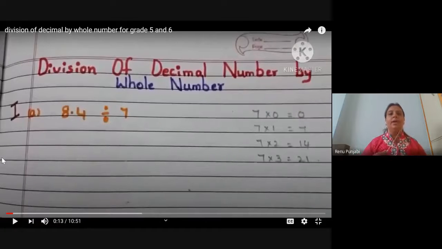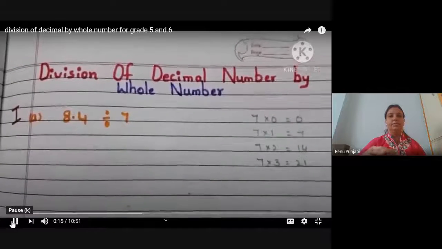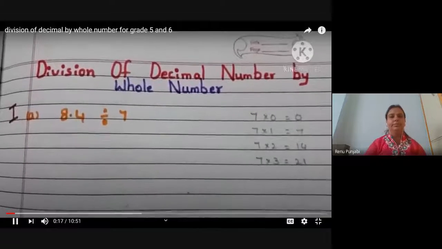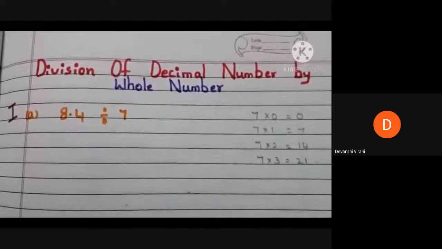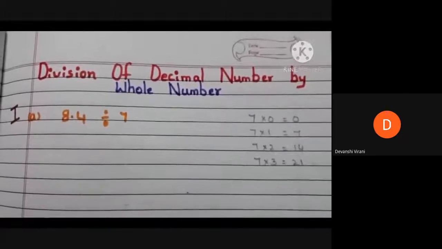Division of decimal number by whole number means one number is the decimal number and another number is the whole number. In this also, simply forget about the decimal first, simply divide it, and when the quotient arrives, you have to see in your dividend how many places are there after the decimal. So in your quotient also, count the number of digits from the back and put the decimal. Same like normal division, but in the quotient we get the decimal point, meaning that we get a decimal number as a quotient.